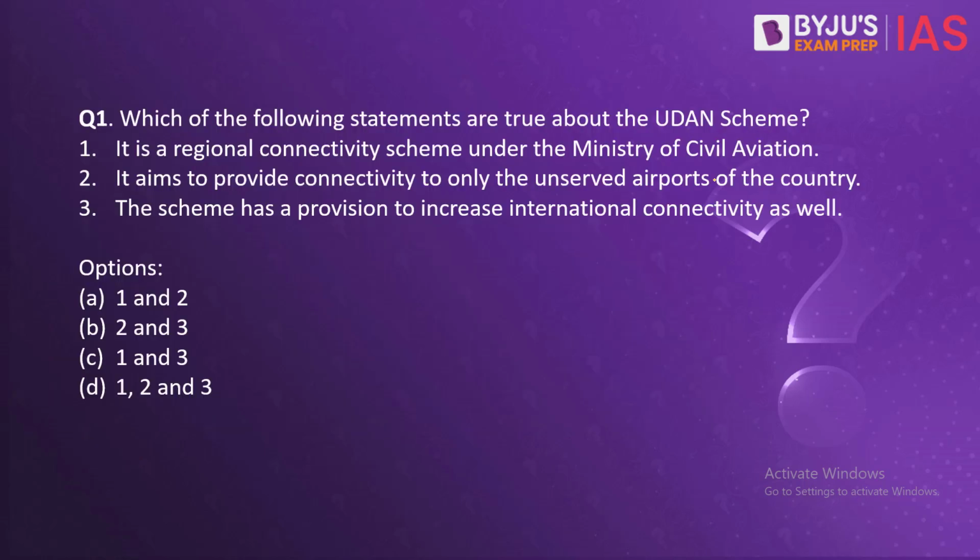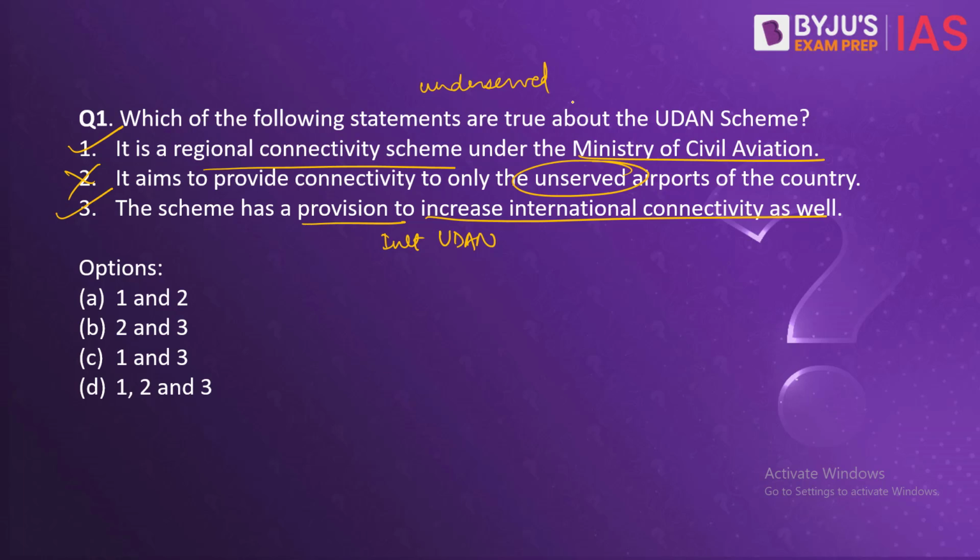So over here, what should be the correct answer? This is correct. It is a regional connectivity scheme under the Ministry of Civil Aviation. This is correct. Yes, it has a provision, that is international UDAN, to increase international connectivity as well. This, however, is incorrect. It aims to connect both the underserved as well as the unserved airports of the country. So over here, our correct answer is C.